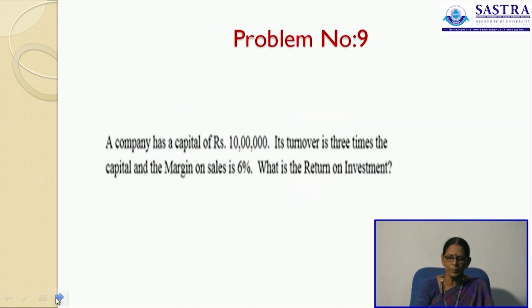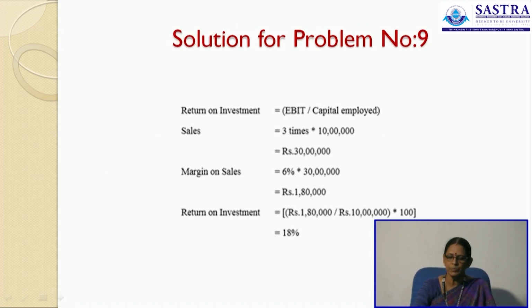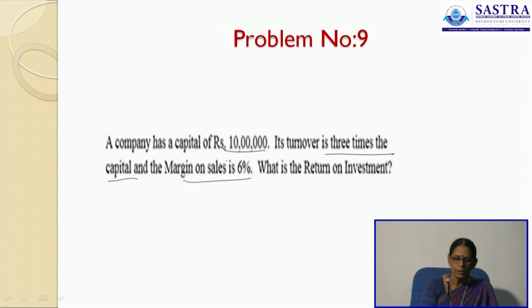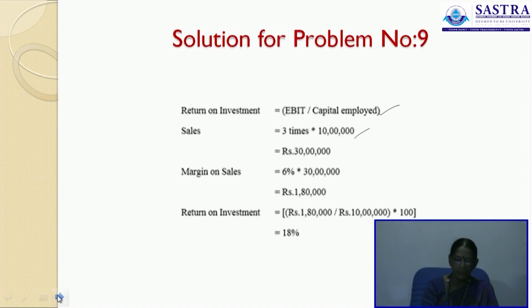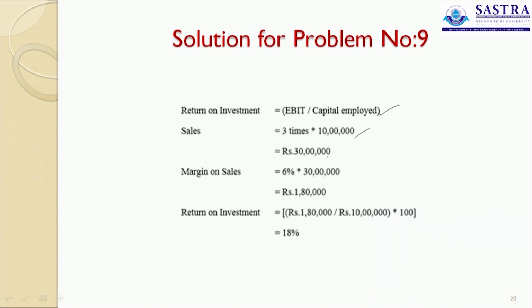A company has a capital of 10 lakh rupees, its turnover is 3 times the capital and margin of sales is 6%. What is the ROI, return on investment? Return on investment is EBIT divided by your capital employed. Now, sales is 3 times your capital, so it is 30 lakh rupees, then margin of sales is 6%, so 1 lakh 80,000 rupees. Now, 1 lakh 80,000 divided by 10 lakh rupees, you will get 18%. This is your return on investment. What is the actual profit on your own investment?